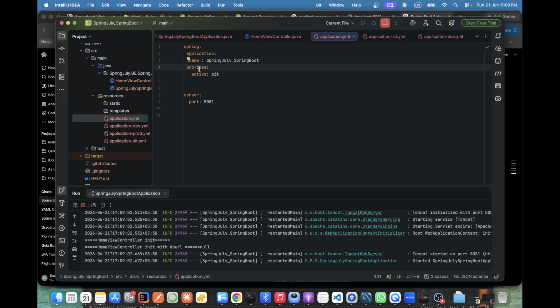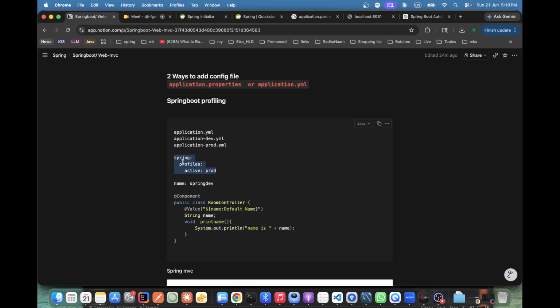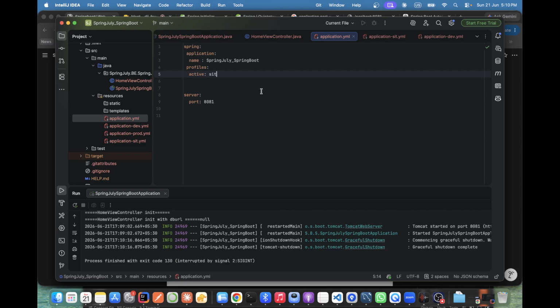Maybe it's not picking, something wrong. Oh, wait. spring.profiles is there only. See, 2 spaces there, no? Yeah. Now I think it will work. For server port, it can take 2 spaces. Server port? Yeah, we are giving 2 spaces. Only one.